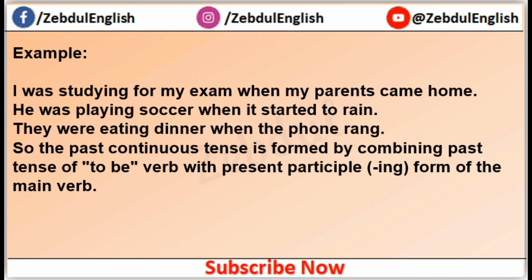Example: I was studying for my exam when my parents came home. He was playing soccer when it started to rain. They were eating dinner when the phone rang. So the past continuous tense is formed by combining the past tense of the to be verb with the present participle ing form of the main verb.